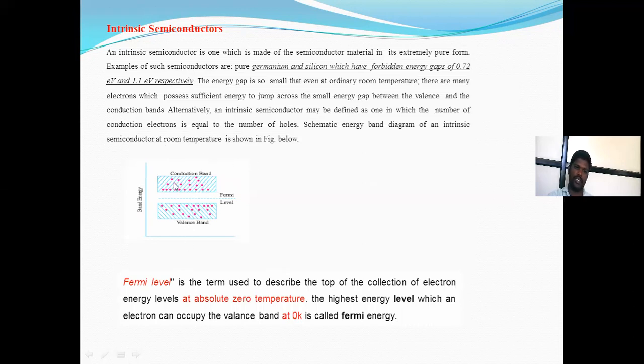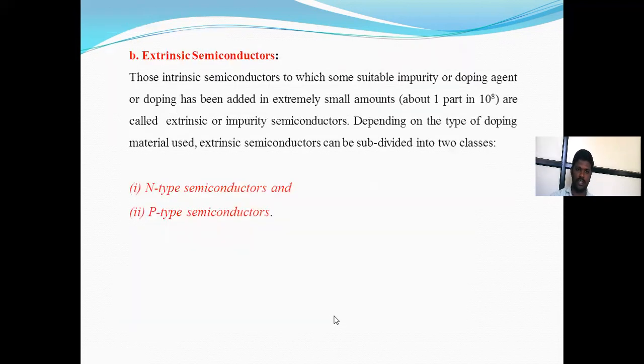That is the valence band, that is the conduction band, and the central level is the Fermi level. The Fermi level is the term used to describe the top of the collection of electron energy levels at absolute zero temperature. The highest energy level which an electron can occupy in the valence band at 0 degrees Kelvin is called the Fermi energy. That is an intrinsic semiconductor.